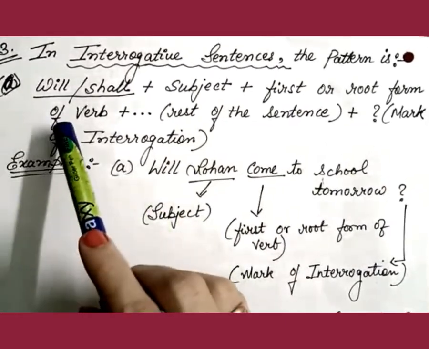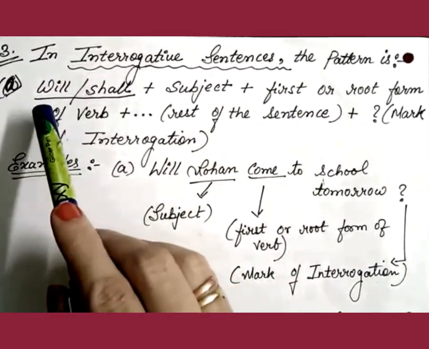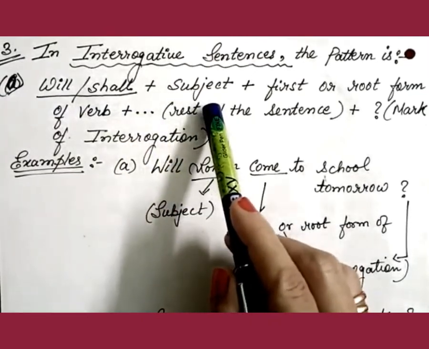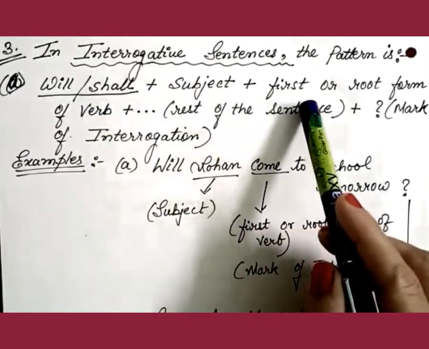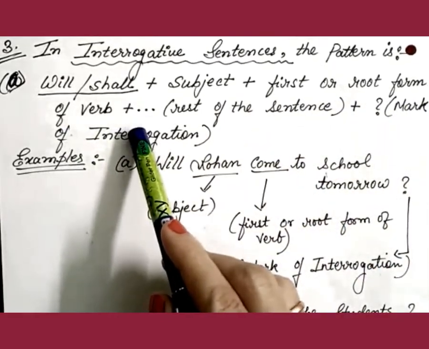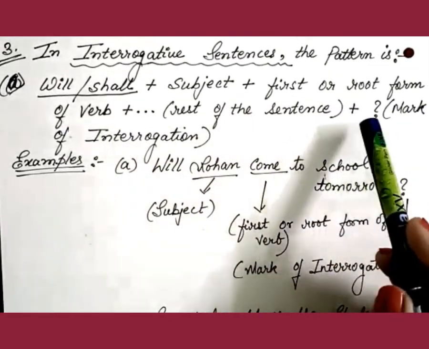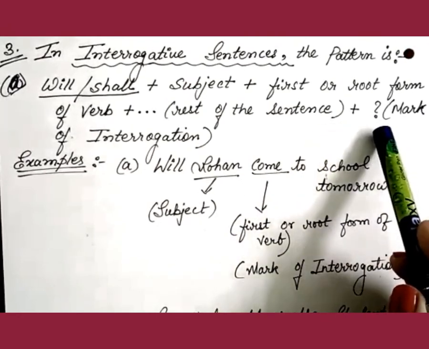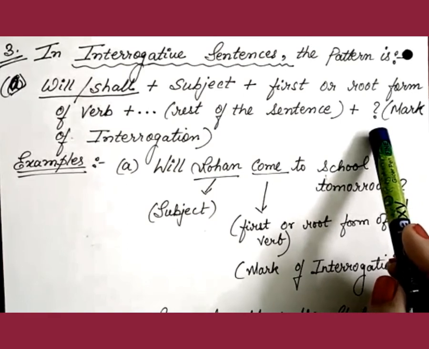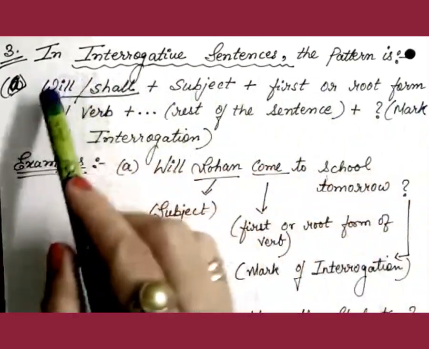The first one: will or shall plus the subject plus the first or root form of the verb plus the rest of the sentence plus the mark of interrogation, that is, a question mark. Now this is the first pattern.